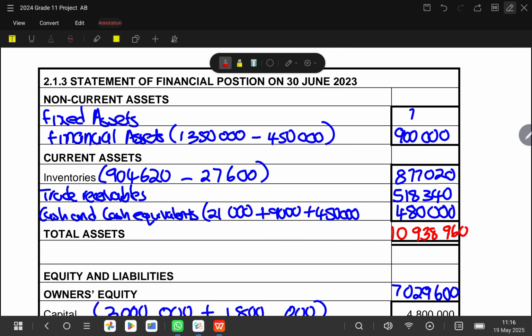So we are getting 1,875,360. So let's check. 877 and 20 plus 518,340, and then plus 480,000. It gave us 1,875,360.